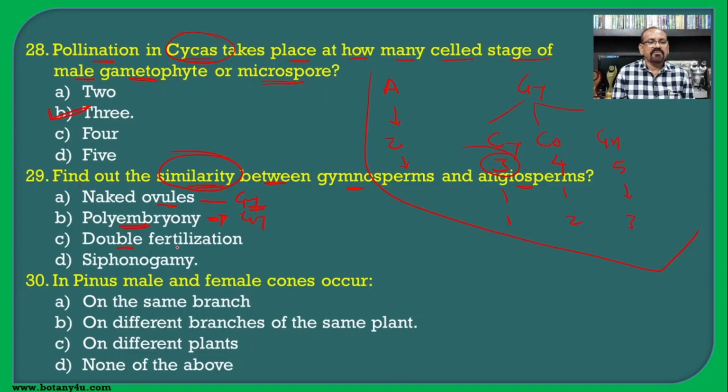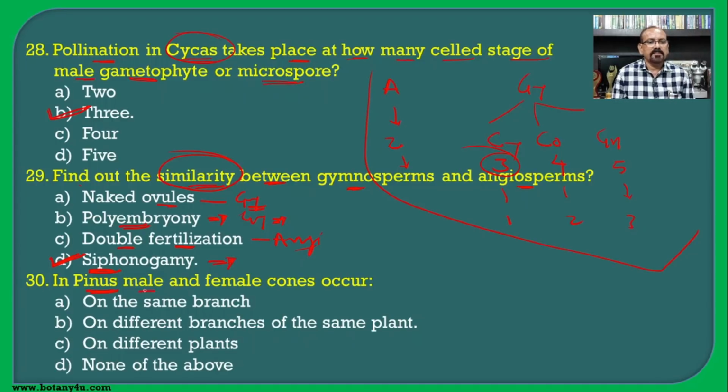Then double fertilization is a characteristic feature of the angiosperm, though it is not common. While siphonogamy means that the male gametes are carried with the help of the pollen tube, and this is the same in the gymnosperm as well as the angiosperm, and hence it is the correct answer.